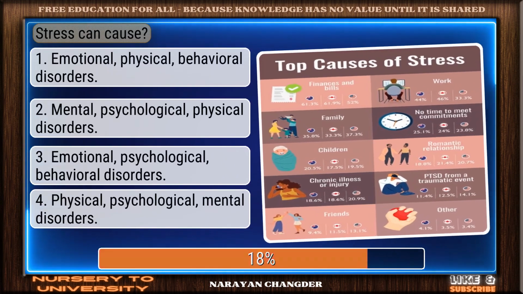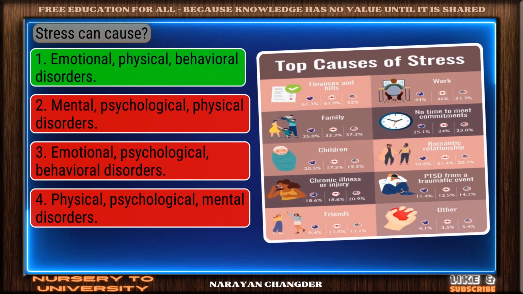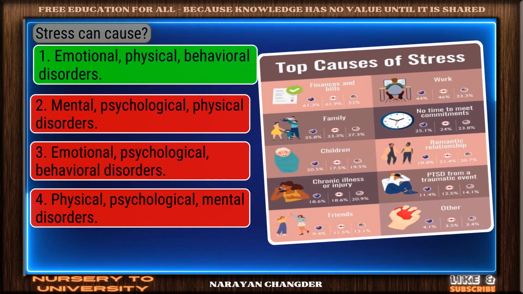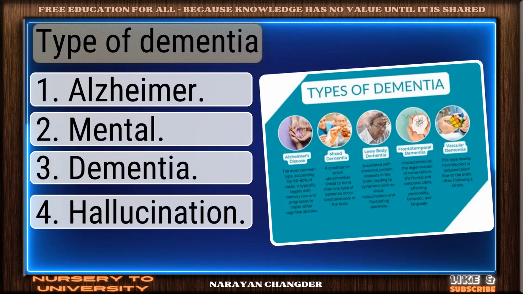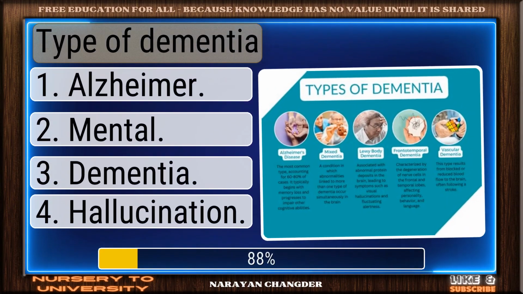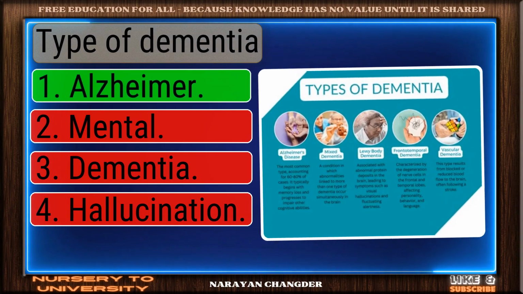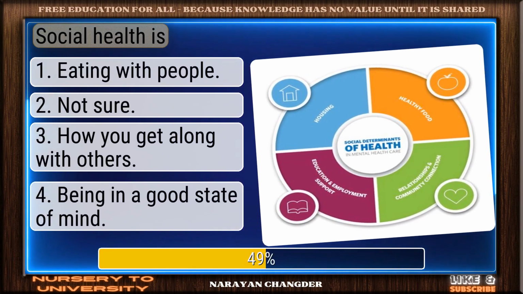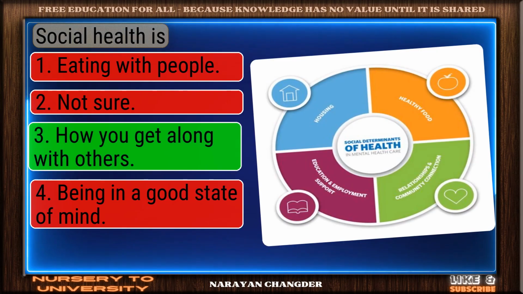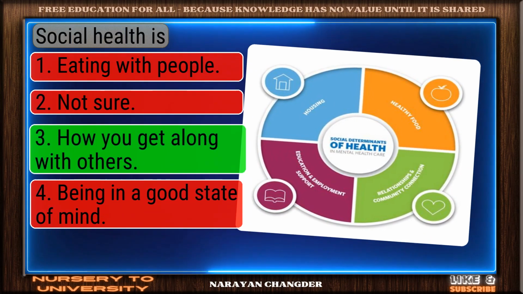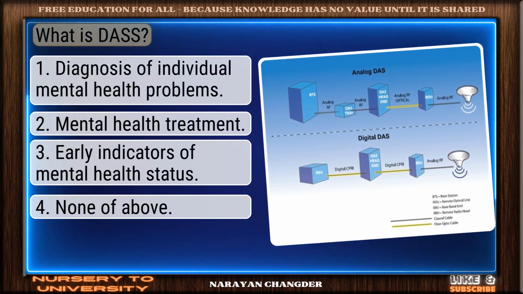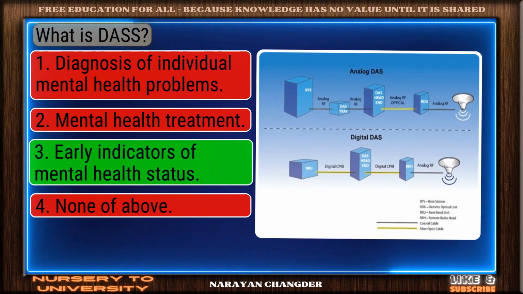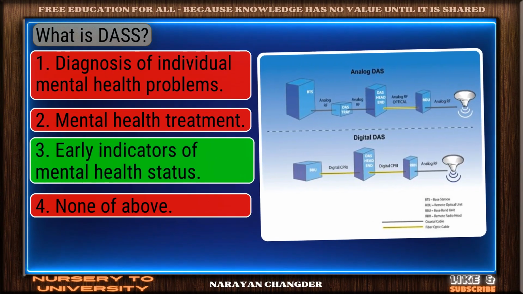Stress can cause... Sharp thinking. Emotional, physical, behavioral disorders is the right choice. Type of dementia? Strong choice. Alzheimer is the right answer. Social health is. Good job. Your answer, how you get along with others, works well here. What is dash? Excellent choice. Early indicators of mental health status is the right answer.